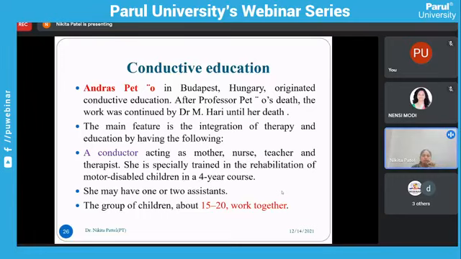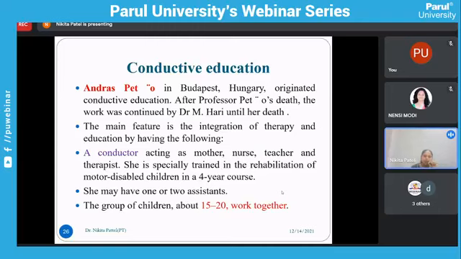Andras Pető believed that not only one person should treat the patient, particularly the CP child, but there is one conductor. You have to gather 15 to 20 persons with cerebral palsy in one place, and then treat them, with a fixed schedule for that group.